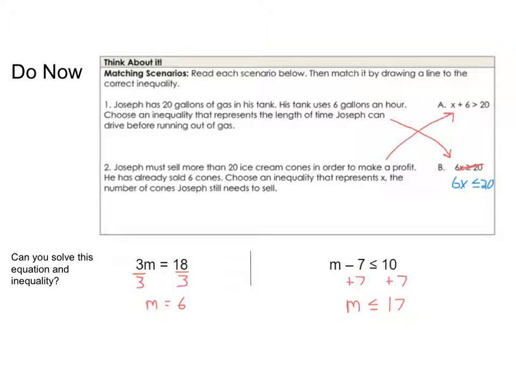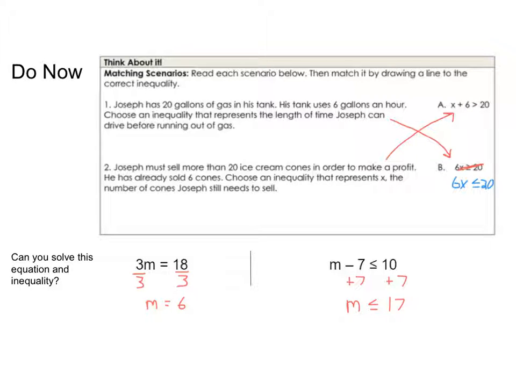In number 2, she wants to sell more than 20 ice cream cones. So more than is just plain old greater than. She's already sold 6, and then we need to know how many more she needs to sell. So it's going to be some unknown number plus the 6 she already sold needs to be greater than 20.